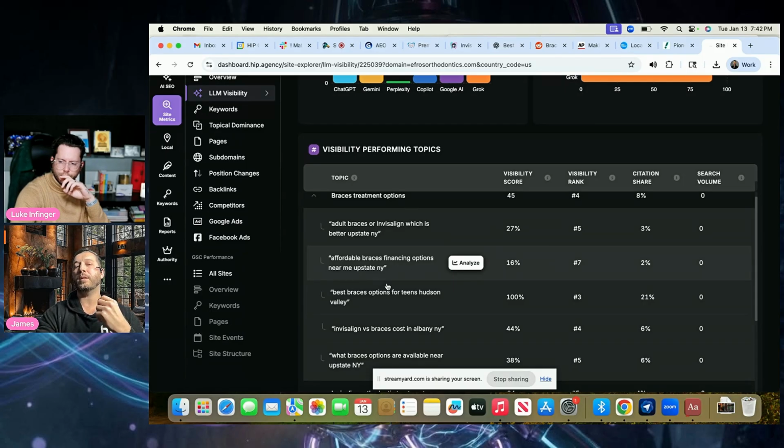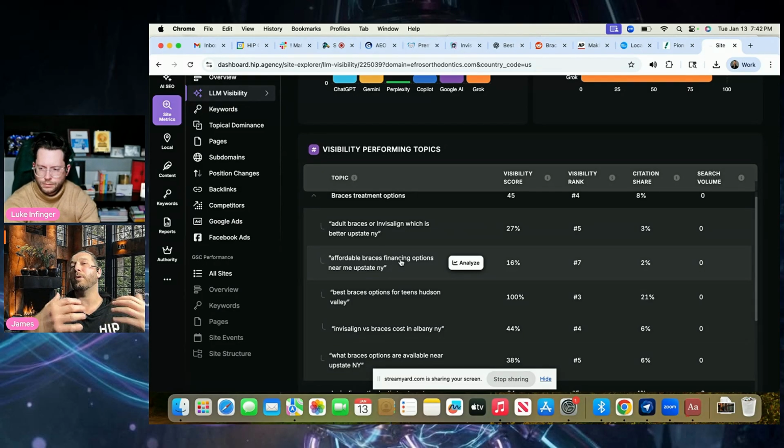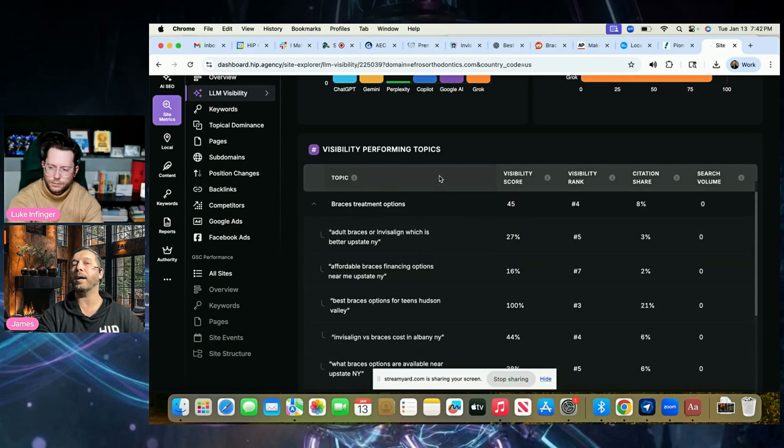So it allows us to see, okay, maybe we should go optimize whatever page is popping up for this even better for this, because most likely we're not optimized fully for this, right? So taking this data and being able to go back to the site and optimize even further is only going to help us and secure our rankings higher and have more visibility in AI.